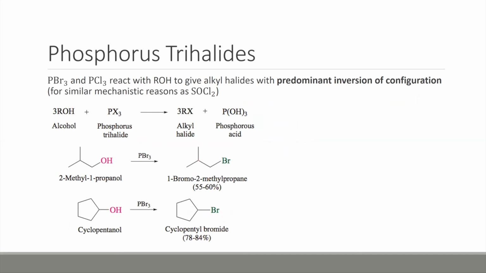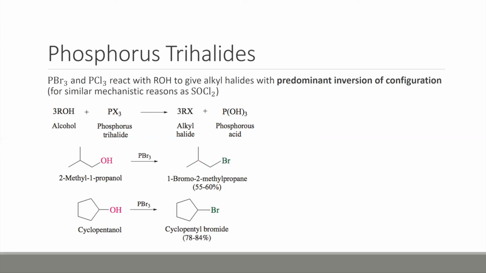Another version of this reaction uses phosphorus trihalide. The halide on it could be bromine, chlorine, iodine, etc. Generally, we're going to look at phosphorus tribromide or phosphorus trichloride. And these can react with alcohol to give, again, alkyl halides. And this is predominantly with, again, inversion of configuration. So it's similar to our thionyl chloride we just looked at, where you invert the configuration.